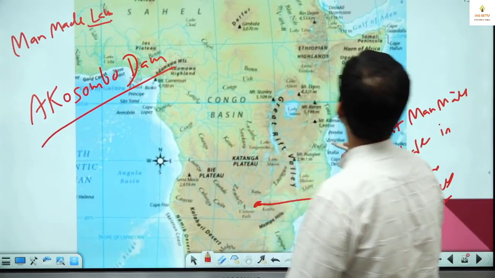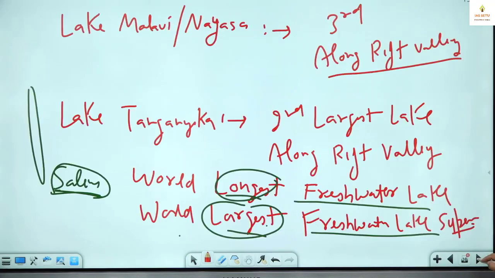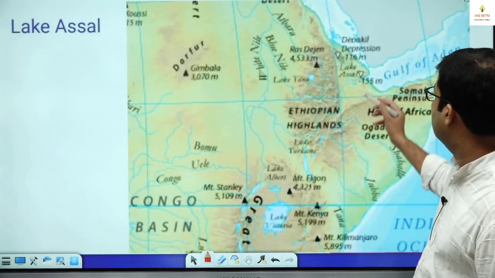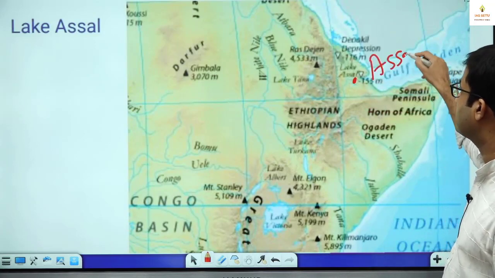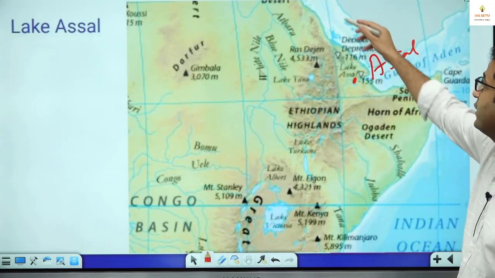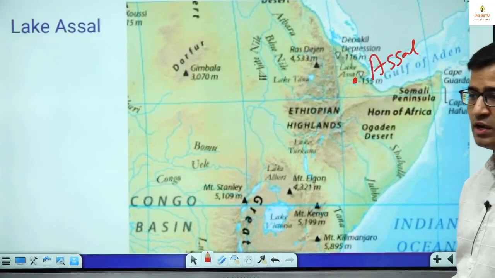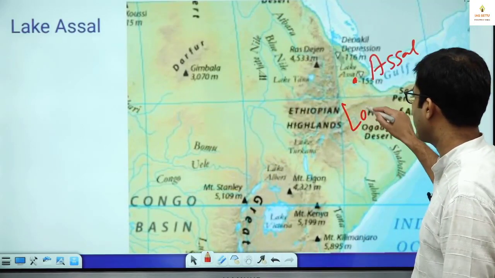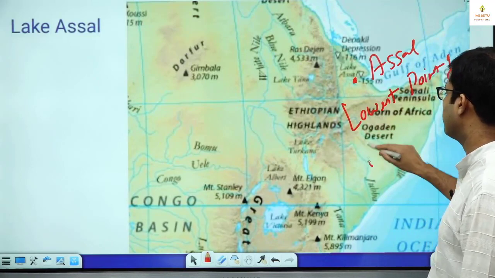Now one more. Here, Lake Assal, A-S-S-A-L, where we have the Gulf of Aden and Red Sea. Check in your atlas, you will find one small lake, Lake Assal. The important information for Lake Assal is that it is the lowest point of the Africa continent.